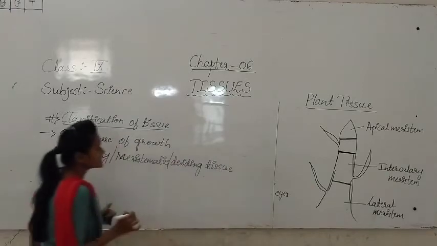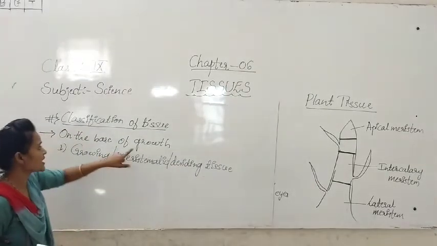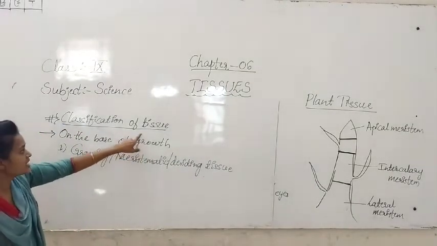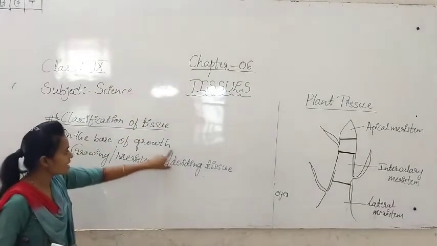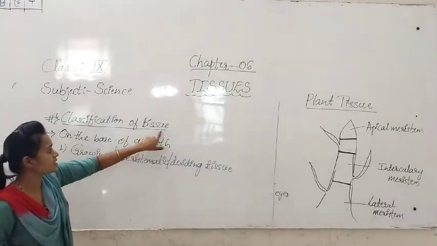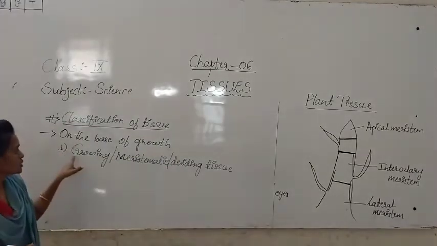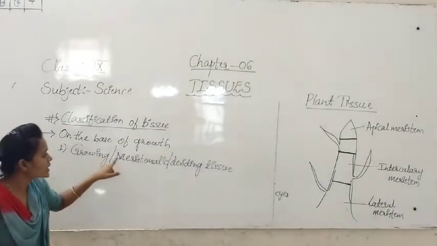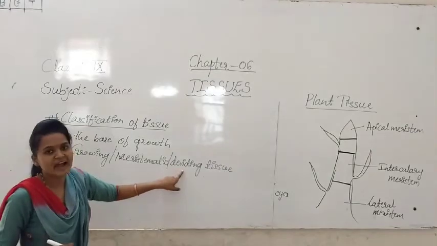On the division only, on the growth only, we are classifying the tissues. On the division and on the growth only we are classifying the tissues, which means the first one is the growing, or meristematic, or dividing tissue.